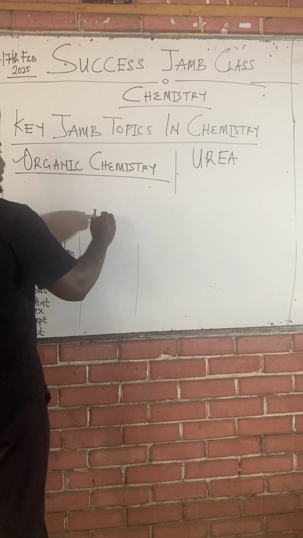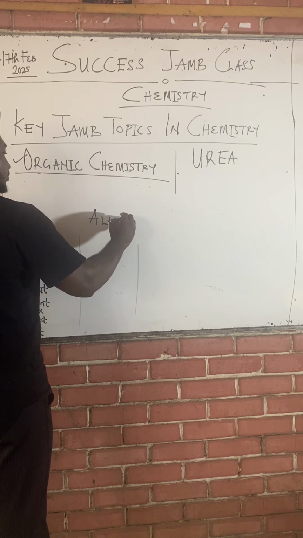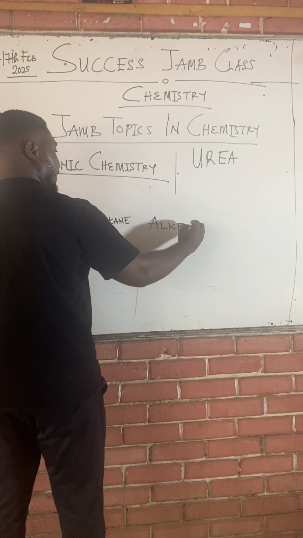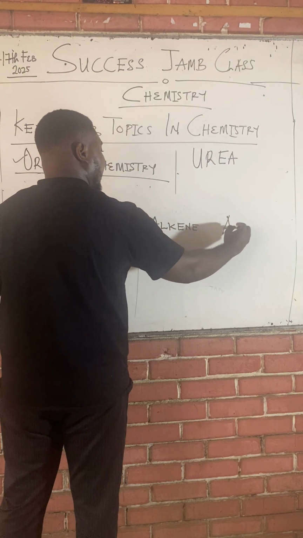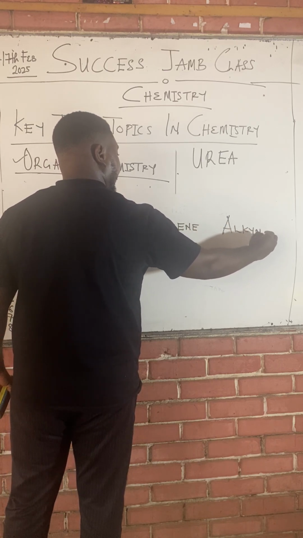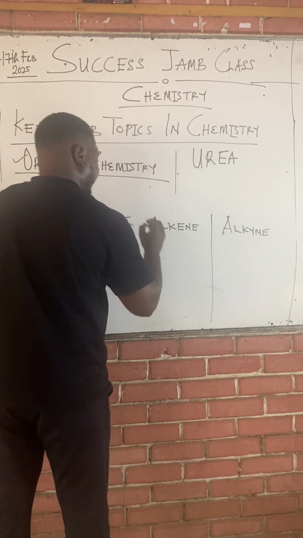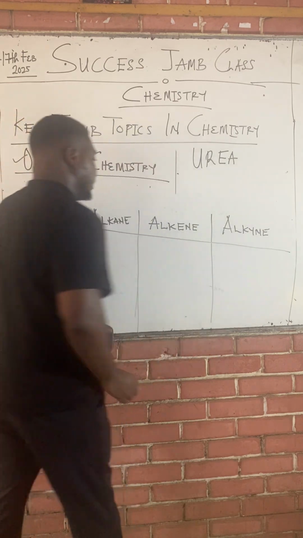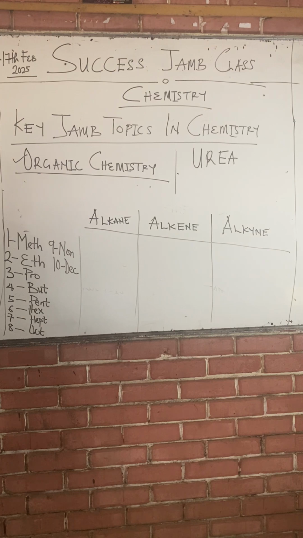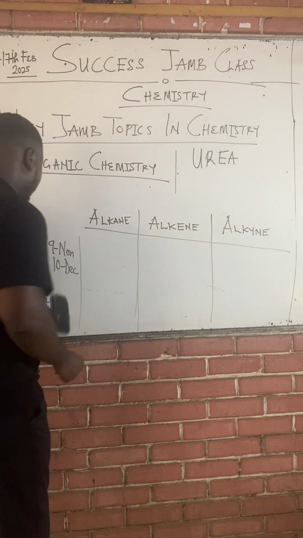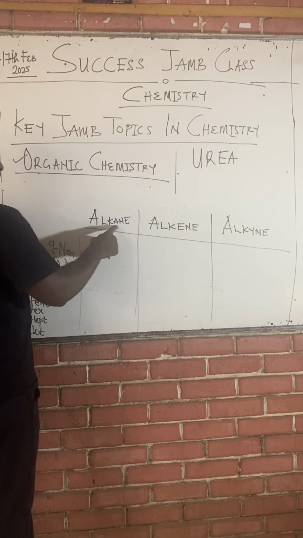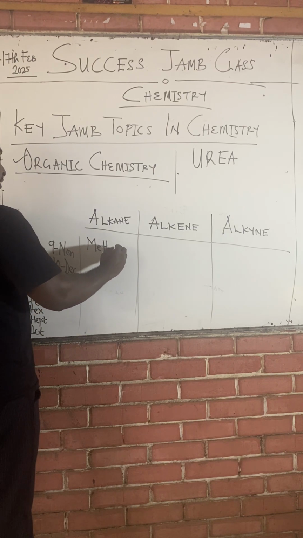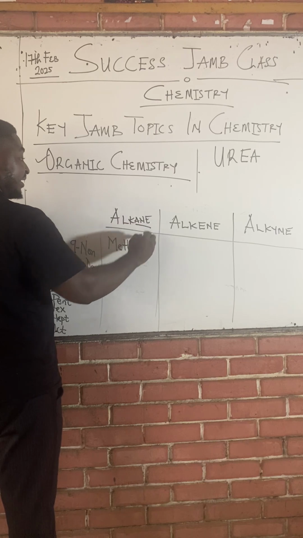Let's have here alkane. Let's have here alkene. And let's have here alkyne. Class, what determines how you start is the number of carbons. What determines how we end your naming is the family you belong to. Class, if you're under the alkane family, you'll be meth, first carbon, but your naming will end with ANE, because you're in the alkane family.